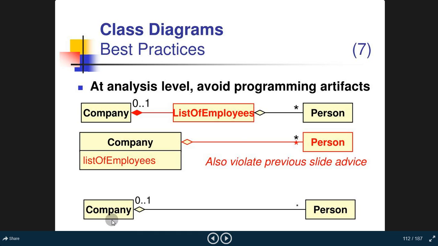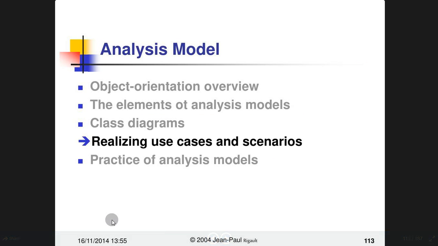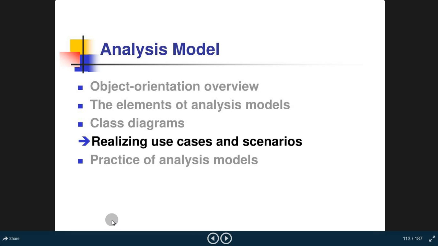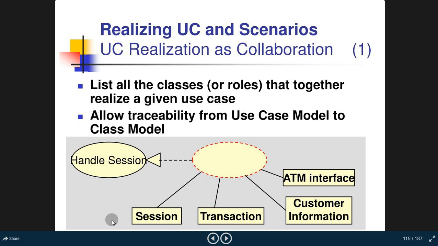So that's the example. Let's go to the next slide. Now the next subject we are going to discuss is realizing use cases and scenarios. Okay, so let's begin. In realizing use cases and scenarios, we will cover use case realization as a collaboration, realizing scenarios, sequence diagrams, collaboration diagrams, interaction diagrams or comparison, activity diagrams and objects, and best practices.